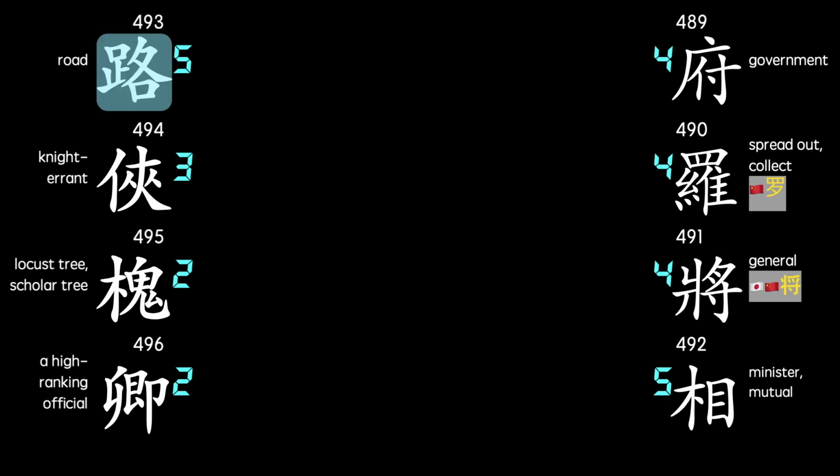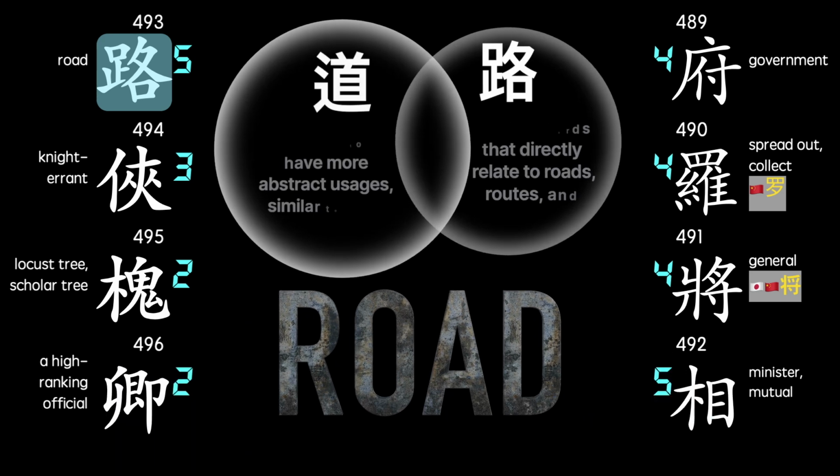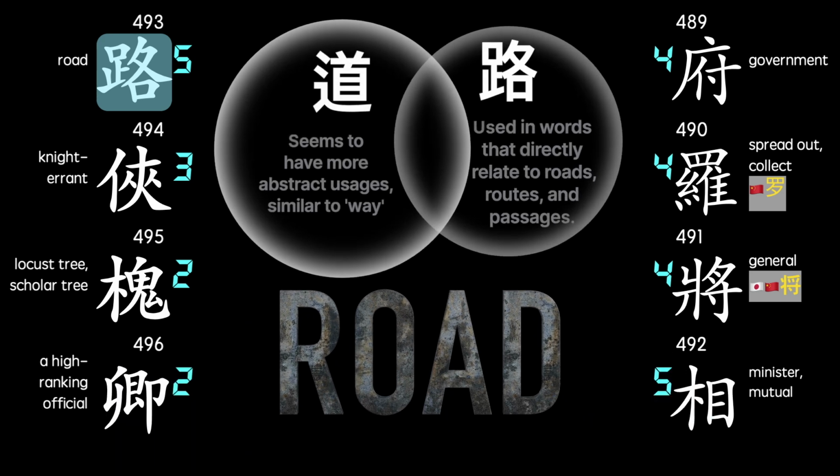This one means road. I find its usage sometimes confusing with the character seen here. These two together make a word that is road, but individually they both refer to roads. And anyway, I think this one, the 493rd character, literally refers to roads or paths and doesn't have the more abstract usages that this other character has.